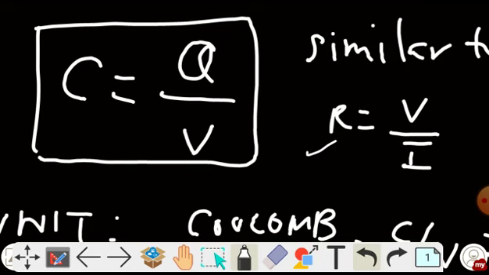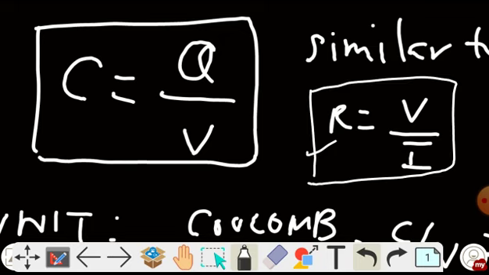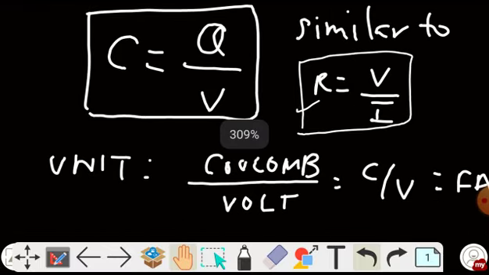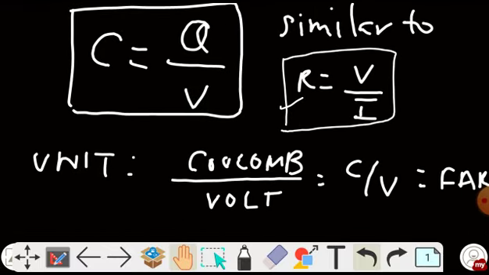Now if you see properly, this formula is similar to the formula of resistance. We have studied that the formula of resistance is V upon I. So the formula of capacitance is similar to the formula of resistance, and both are two different devices. We have studied about resistors, which dissipate energy. Similarly, a capacitor is a device which stores energy. These are two different devices. Here we are studying about capacitors. We will study about the resistor in our next chapter. Now, what is the unit of capacitance?